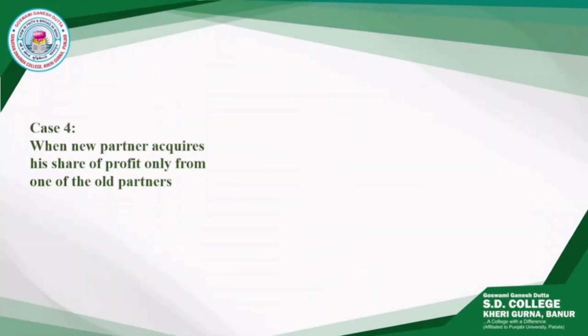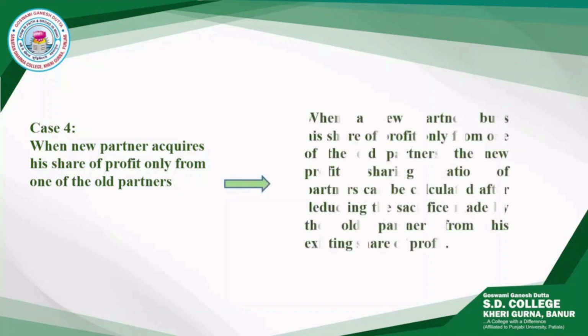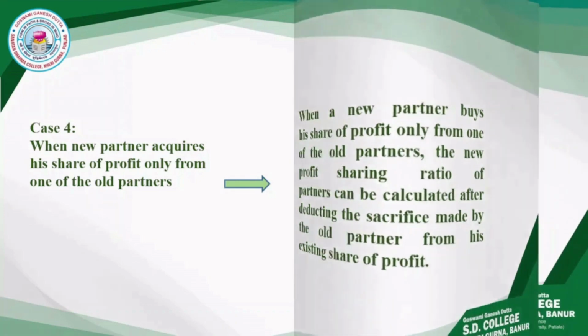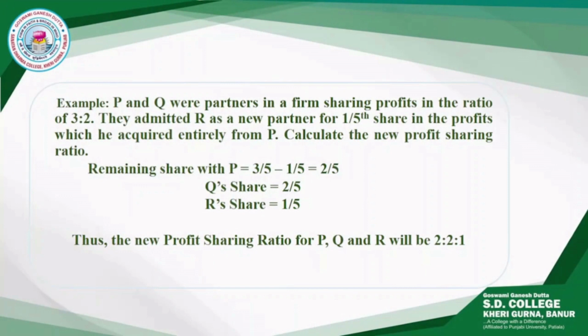Now the next case, the last case for calculating the new profit sharing ratio, is when the new partner acquires his share of profit only from one of the old partners. In this case, the new profit sharing ratio is calculated after deducting the sacrifice made by the old partner from the existing share of profit.